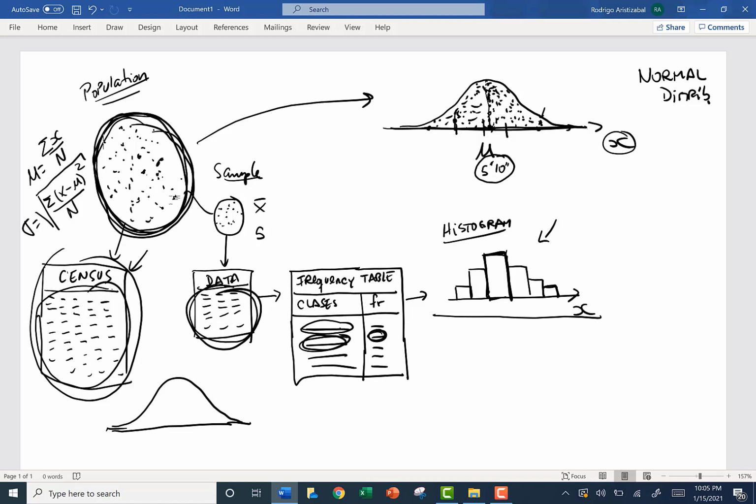Then we can use probability to determine, for example, if 5'10" is located here and we have, for example, 6 feet, we can count all points located from this point and up, and we can compute the probability that one man in the United States has a height bigger than 6 feet. We are going to do this by measuring area instead of counting points in chapter 3.